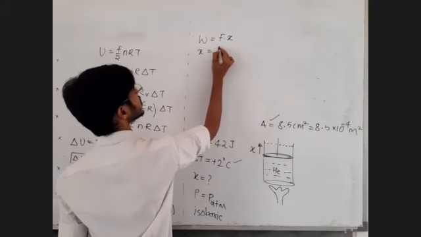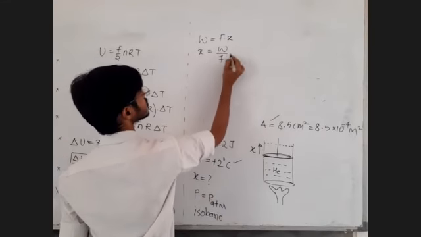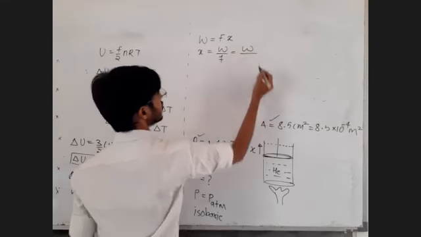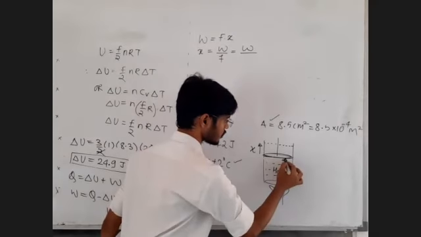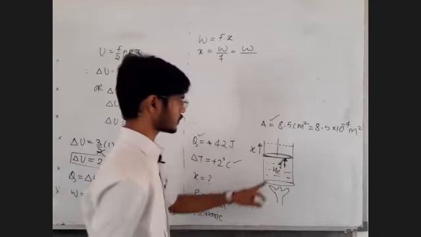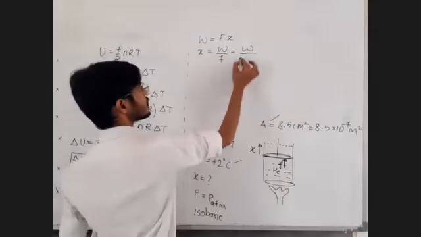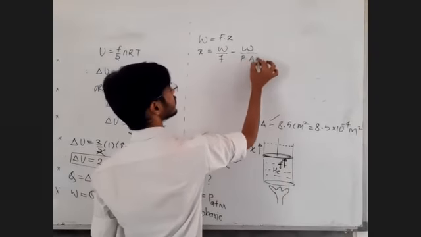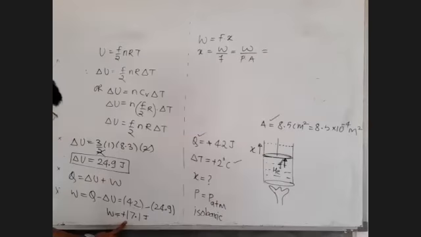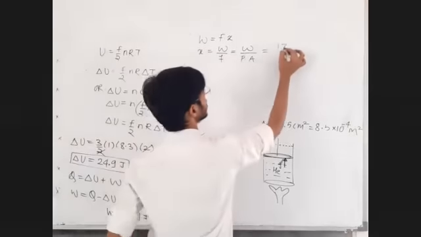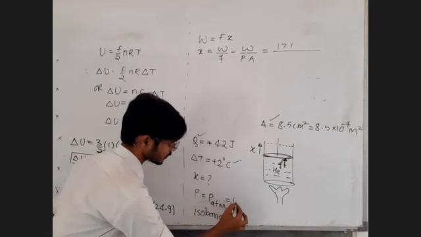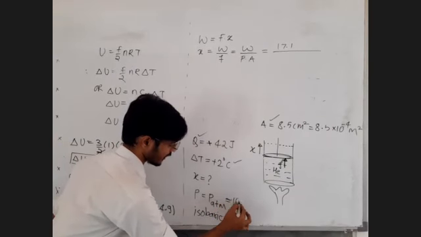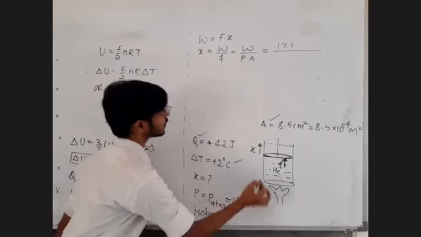Now write work done as force into displacement. Therefore the displacement is equal to work done upon force. Work done you already know, and force on the piston is equal to pressure into area. Just put these values there. W is 17.1. Pressure is PATM, taken approximately as 10 raised to 5 Pascal.